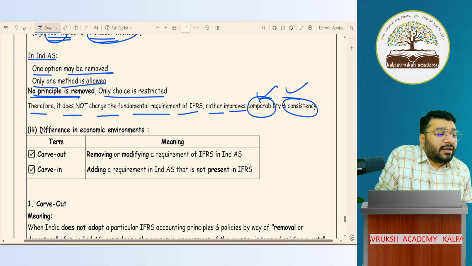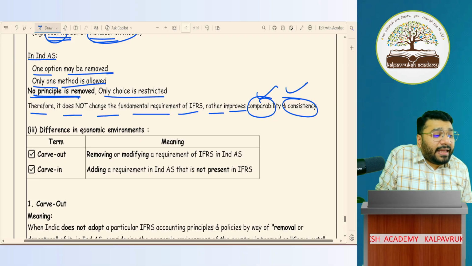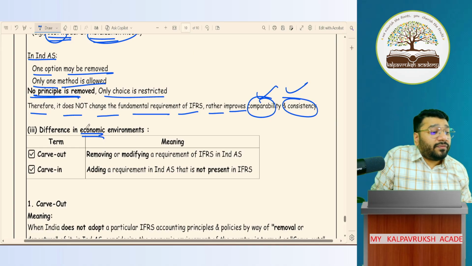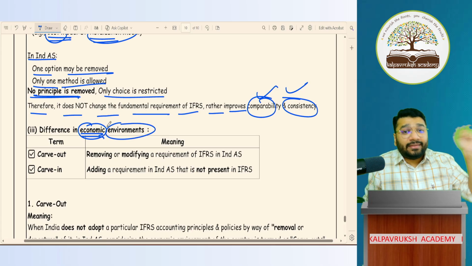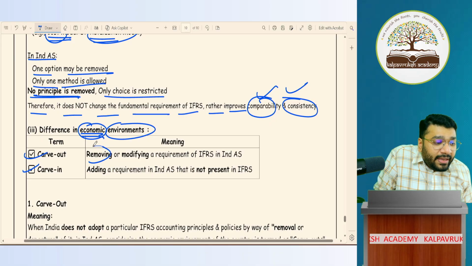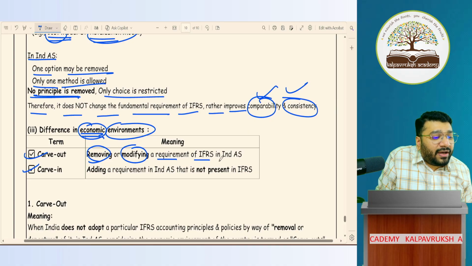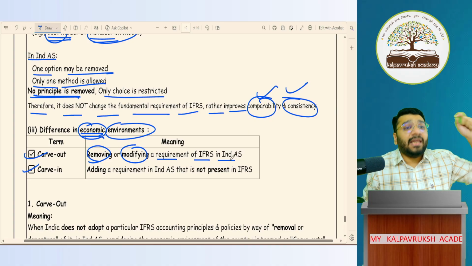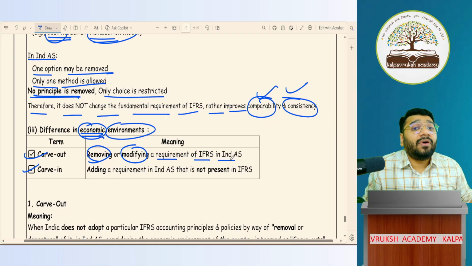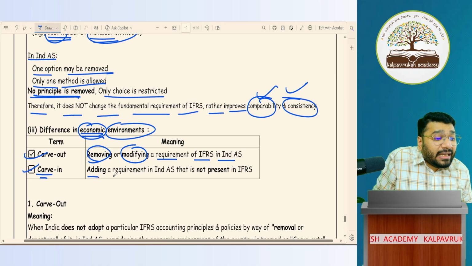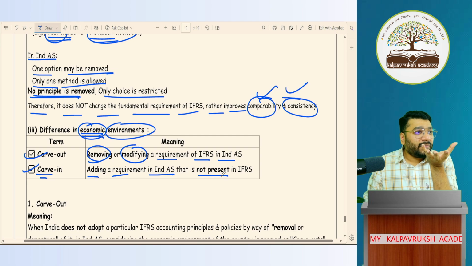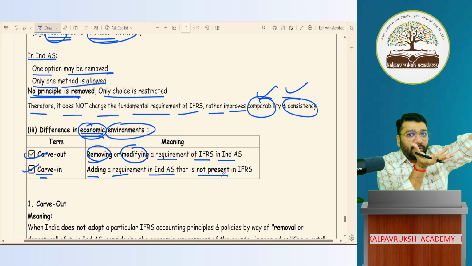Third is changes made because of different economic environments. So any changes that are made in India because of the economic environment are called carve in and carve out. What is carve out? Removing or modifying a requirement of IFRS in Ind AS. An option is completely removed or a major change is done at the principle level. That is called carve out. What is carve in? Adding a requirement in Ind AS which was not there in IFRS. In IFRS, this point was not there.